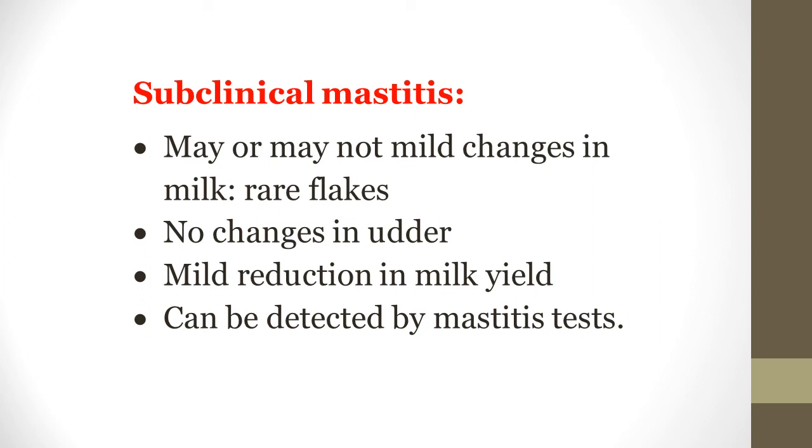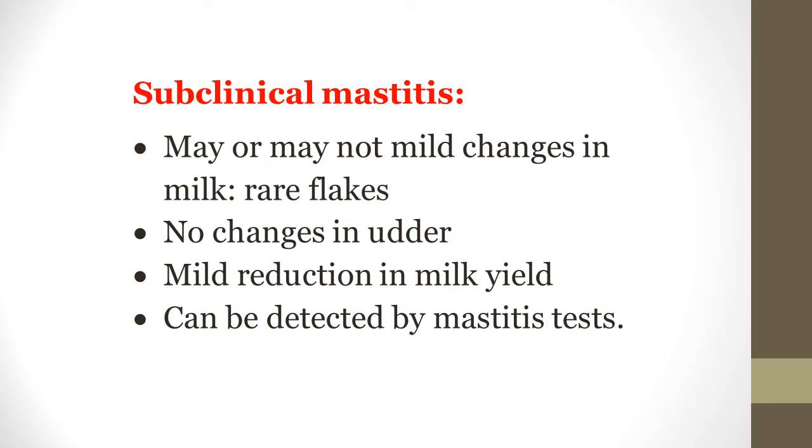The most important thing is subclinical mastitis. It is very mild, very mild, and difficult to diagnose clinically. It is dangerous. It is present in most of the herd and causes great economic losses because it may not show any symptom, but there is reduction in the milk production. The milk may or may not show mild changes. Sometimes rare flecks are observed while milking.